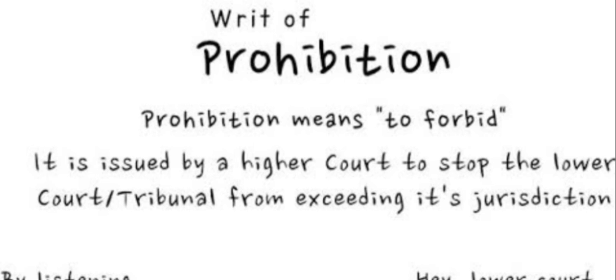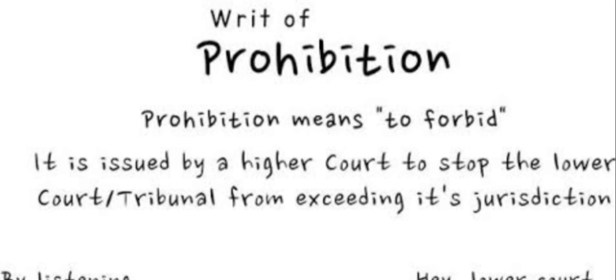Here, prohibition is always against mandamus. It means prohibition and mandamus are opposite to each other, because in the previous class we discussed mandamus. The courts command the public official to perform their official duties whenever they fail to perform.